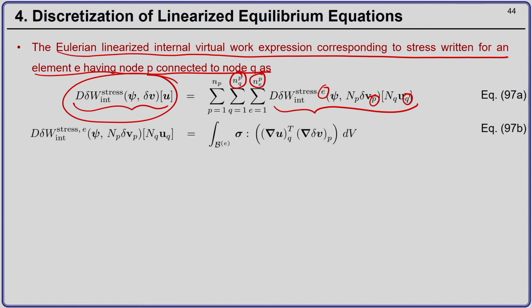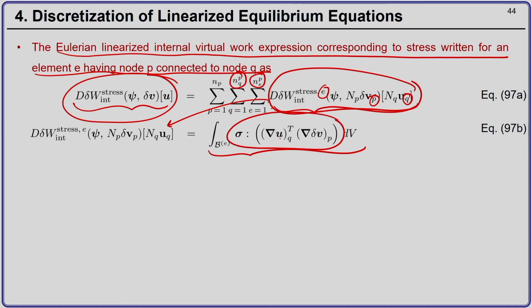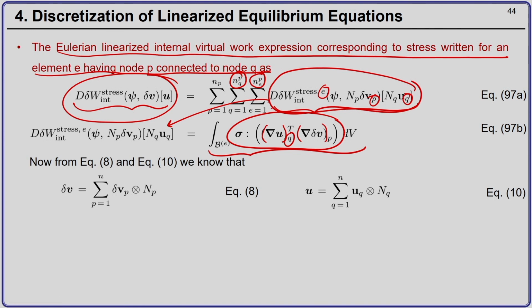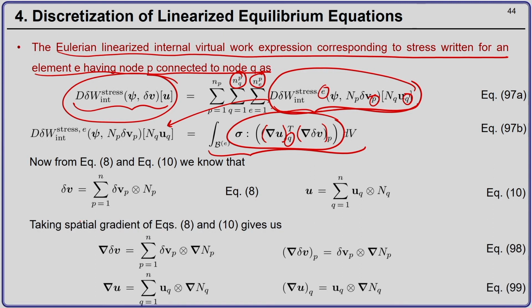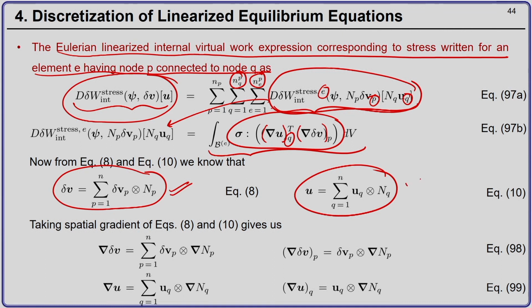And then this term can be written as the integral over the current volume of sigma double contracted with the gradient of u transpose corresponding to node Q and the gradient of virtual velocities of node P. Now, I can recognize that the virtual velocities and the displacement were discretized by equation 8 and equation 10.